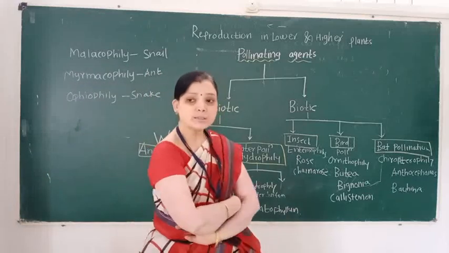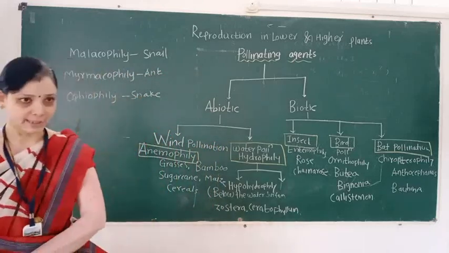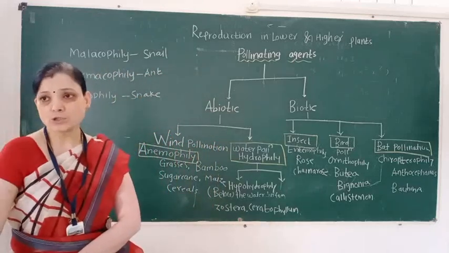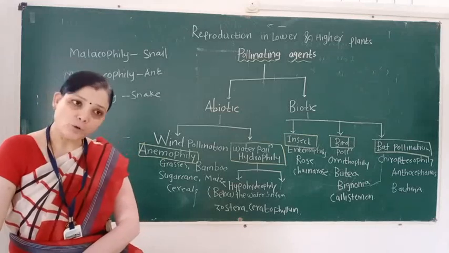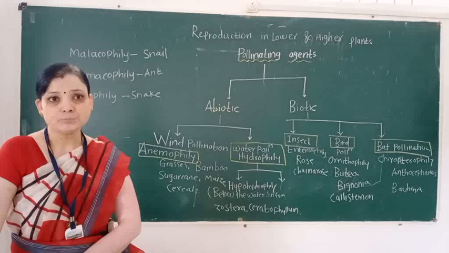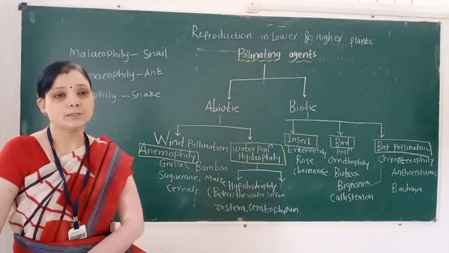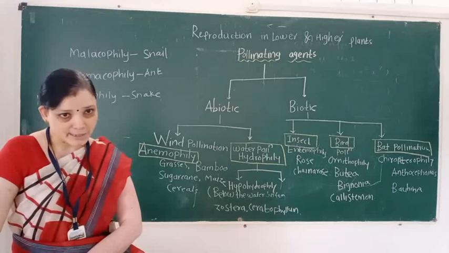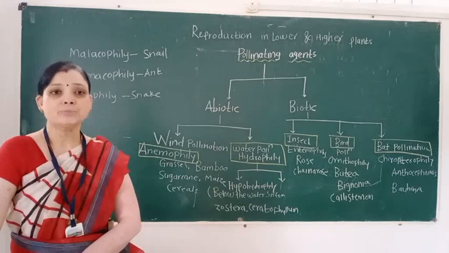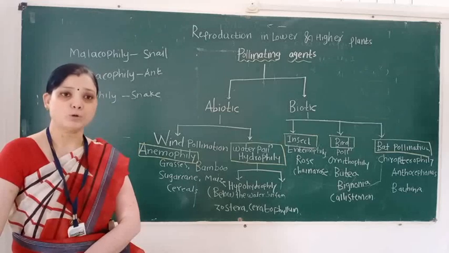Self-pollination is not responsible for evolution and variation, but cross-pollination is responsible for evolution and variation because different kinds of plants, different species and different genera of plants are involved in cross-pollination.